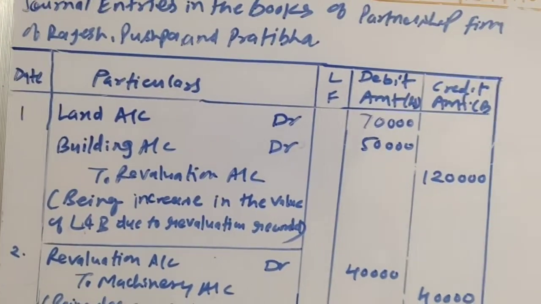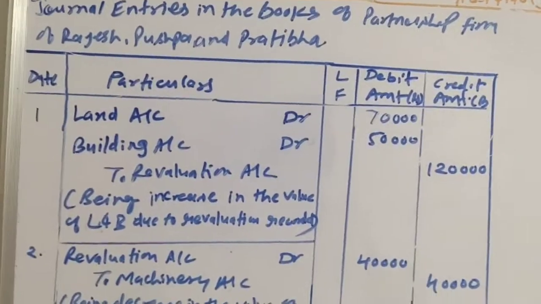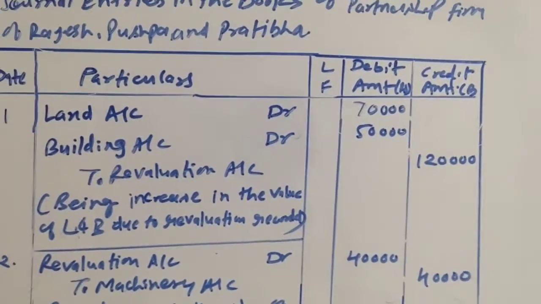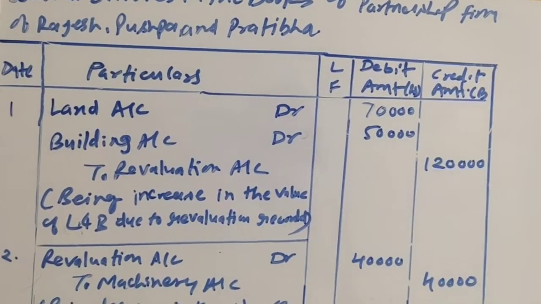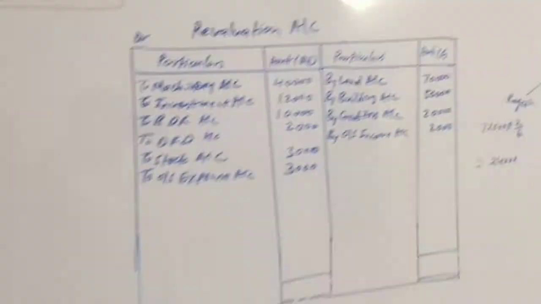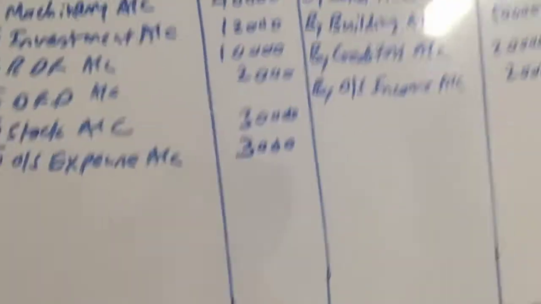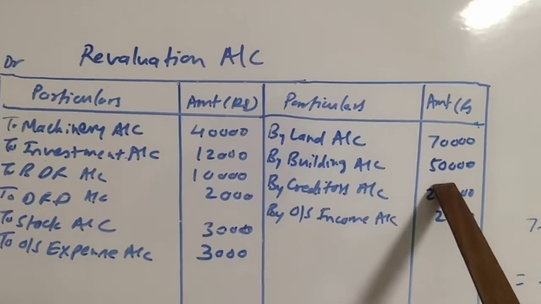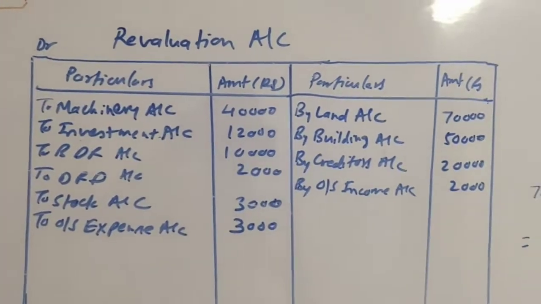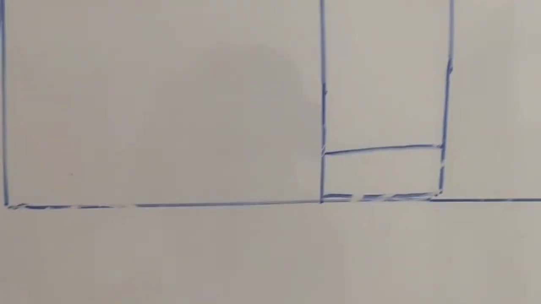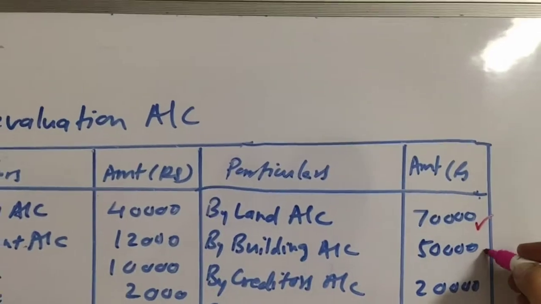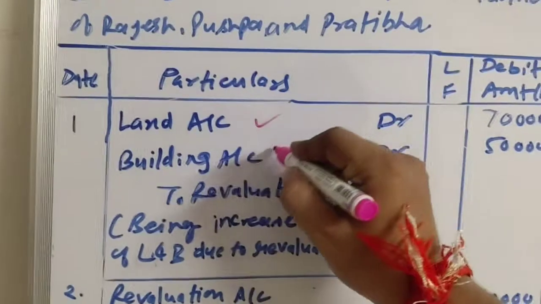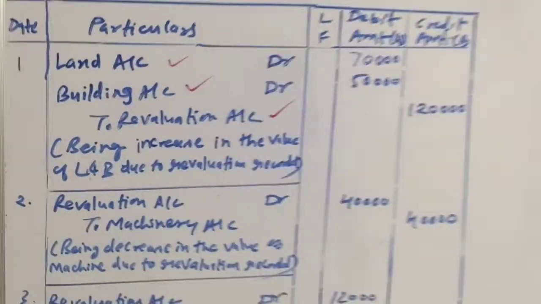Now if we want to make the revaluation account out of this, the posting will be done at the credit side of the revaluation account. At the credit side, we will write by land 70,000 and by building 50,000. So this was adjustment number 1, the posting in the revaluation account, and this is our journal entry: land account debit, building account debit, to revaluation account.